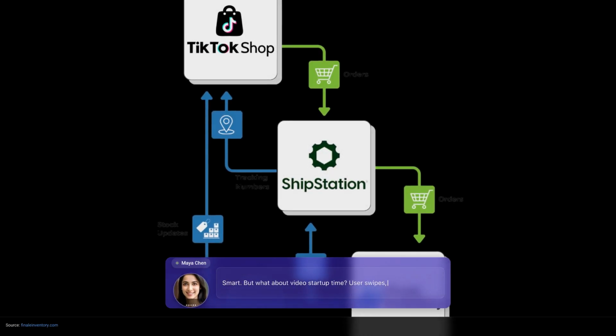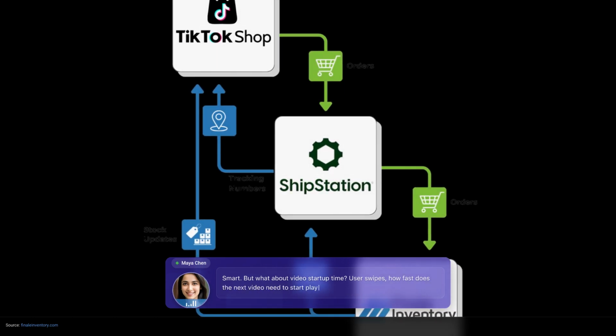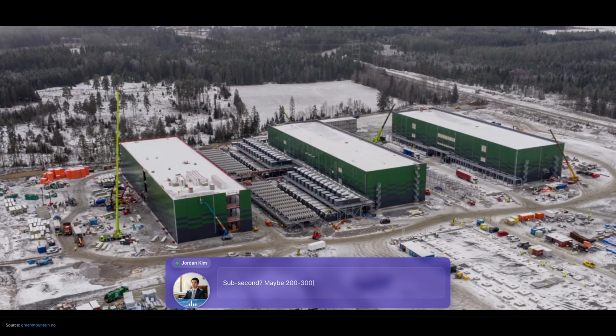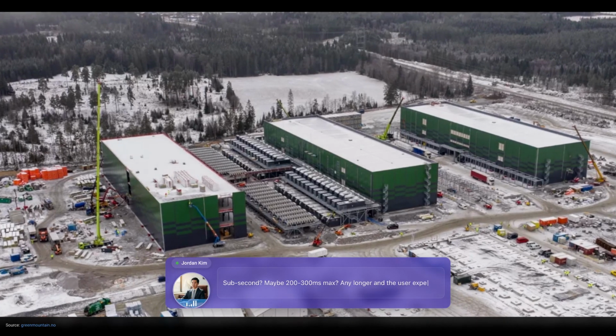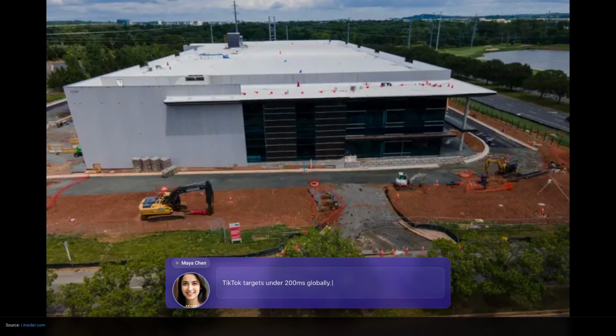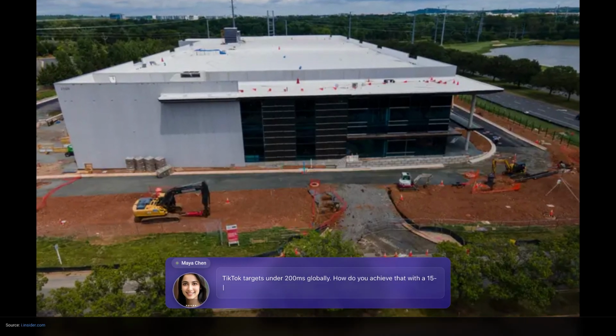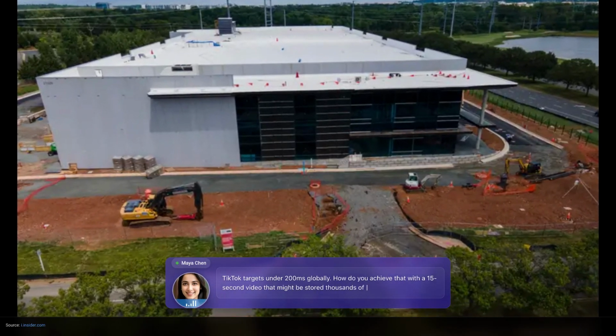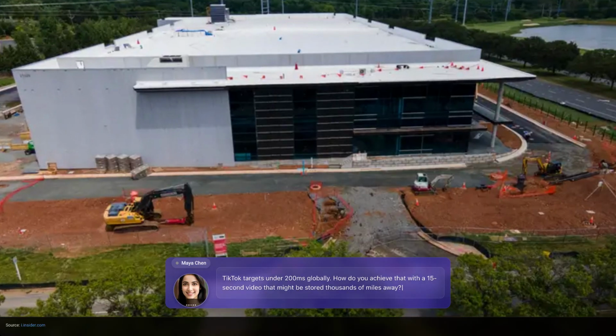User swipes, how fast does the next video need to start playing? Sub-second, maybe 200 to 300 milliseconds max. Any longer and the user experience feels laggy. TikTok targets under 200 milliseconds globally. How do you achieve that with a 15-second video that might be stored thousands of miles away?